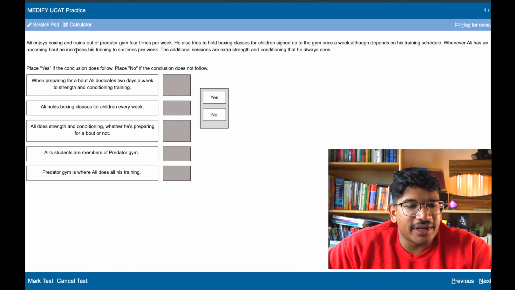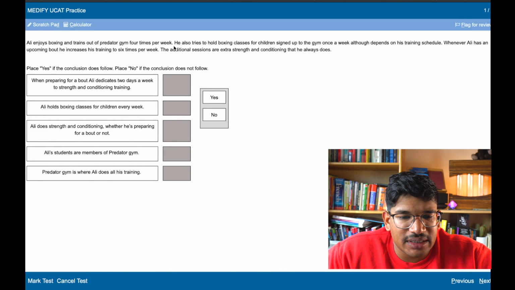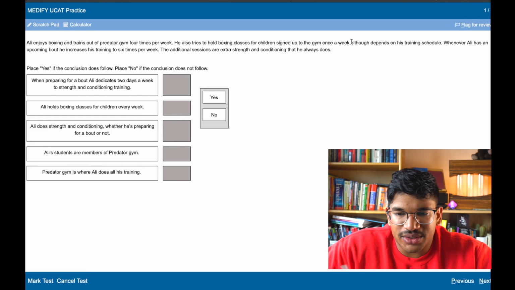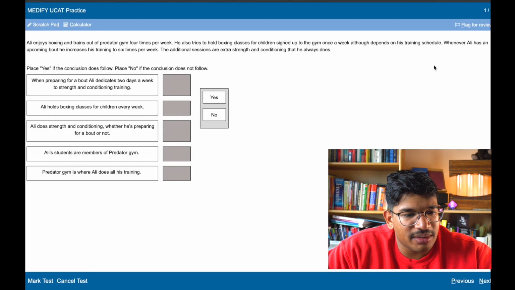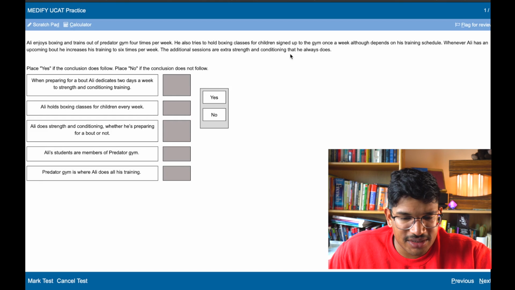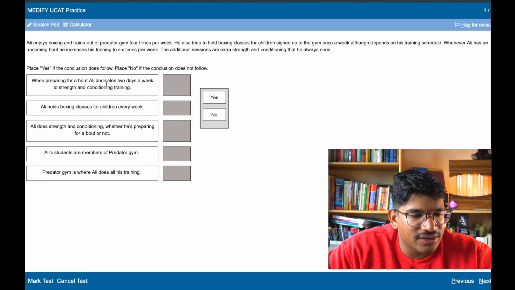Ali enjoys boxing and trains at a Predator gym 4 times a week. Okay, 4x. He also tries to hold boxing classes for children sent to the gym once a week, although it depends on his training schedule. Whenever Ali has an upcoming bout, he increases his training to 6 times a week. The additional sessions are extra strength and conditioning that he always does. So he does an extra 2 a week when he's about to fight, because that's strength and conditioning, S&C. So when preparing for a bout, Ali dedicates 2 days a week to strength and conditioning training.